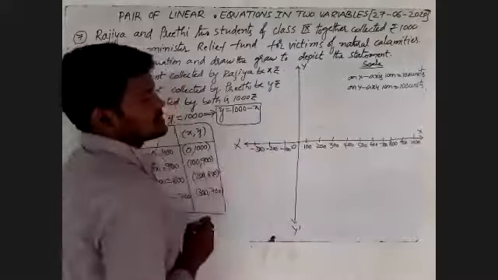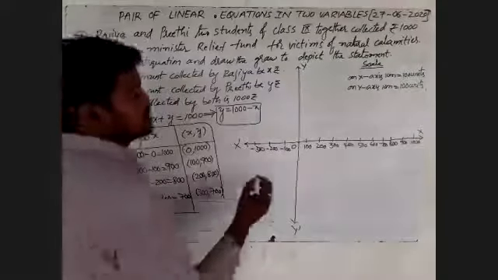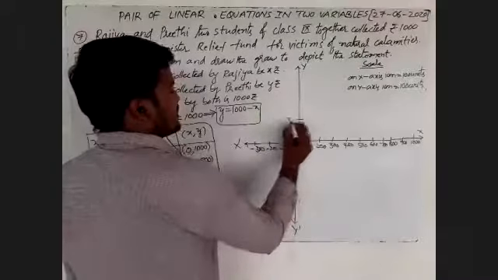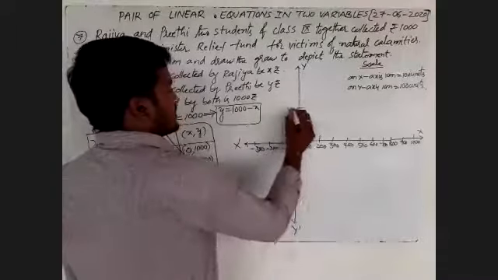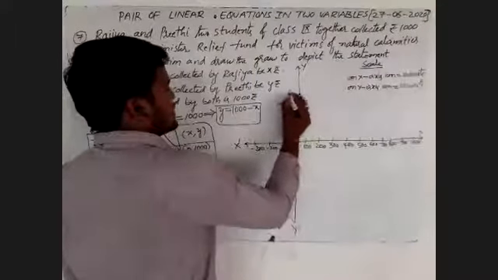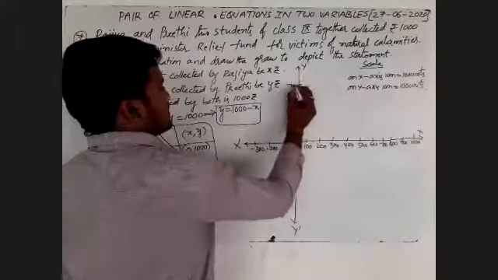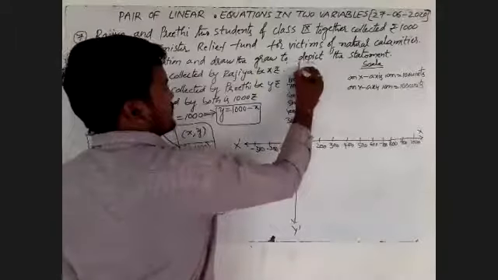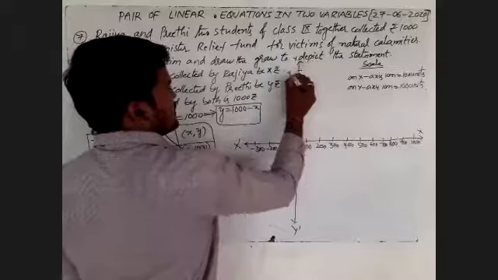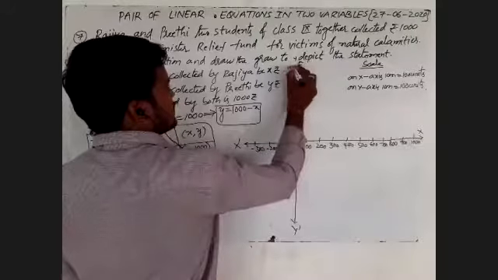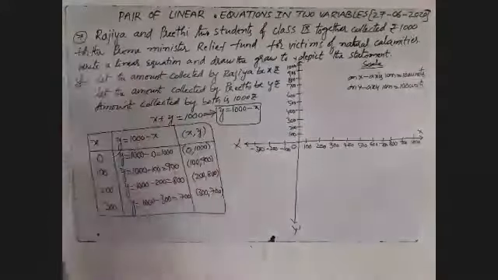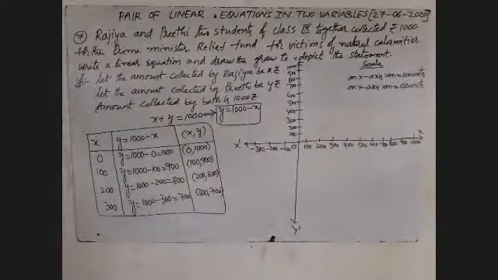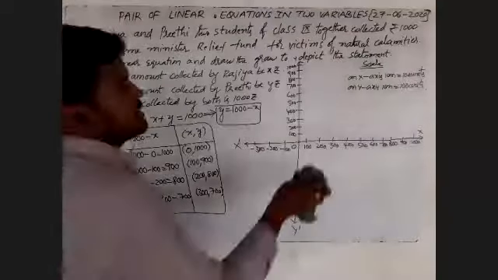Then the positive y-axis is 100, 200, 300, 400, 500, 600, 700, 800, this is 900, then 1000. Now we'll plot these points.